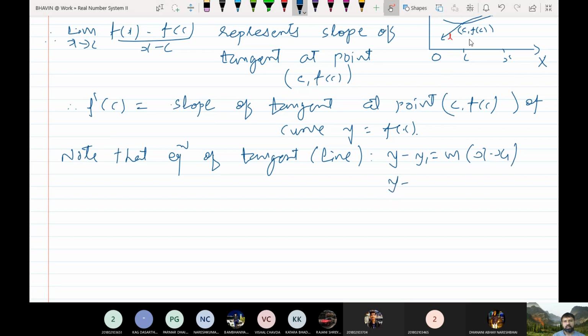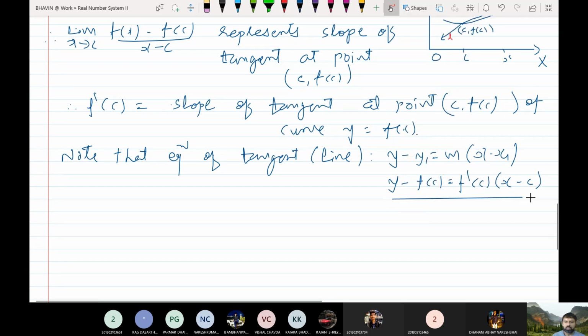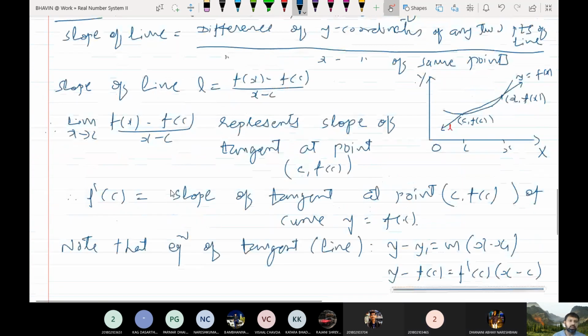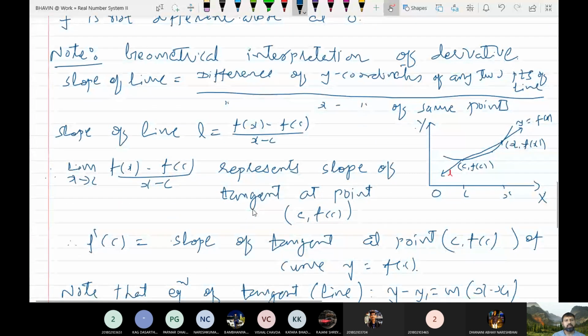The tangent is passing through c, f(c), so y1 is your f(c), the slope is f dash c, and x1 is c. You remember? Yes, sir. So this is a very important note: geometrically, derivative represents the slope of the tangent at that particular point.